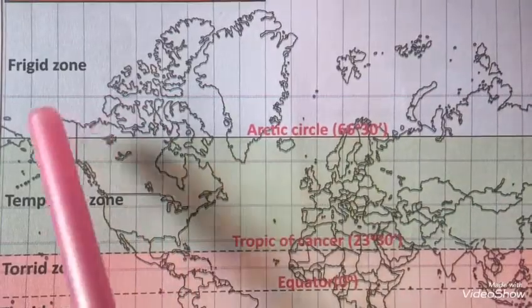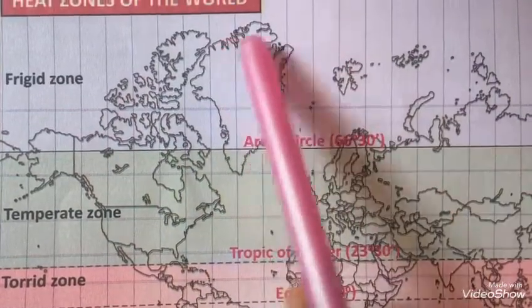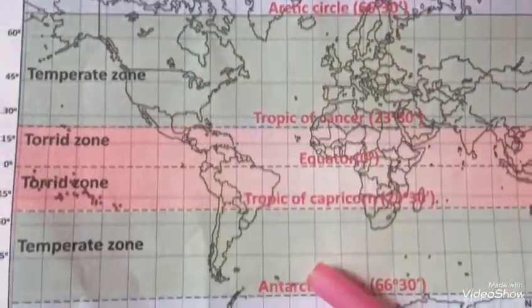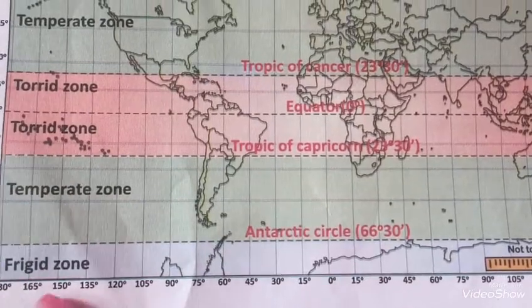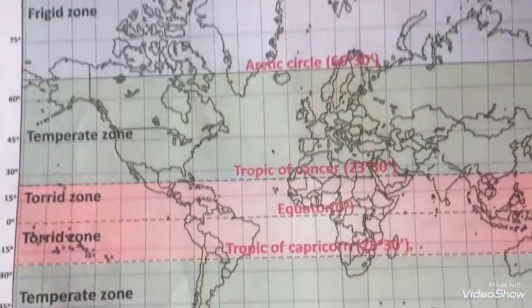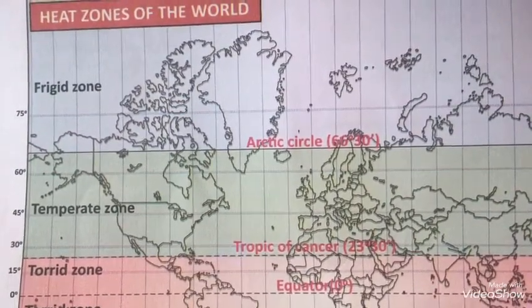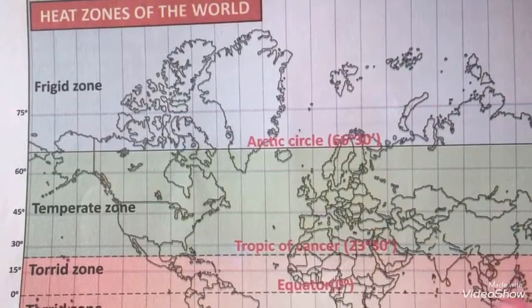See the map. The frigid zone lies in between the Arctic Circle and the North Pole. And see here, it lies in between the Antarctic Circle and the South Pole. So it receives only a small amount of sunlight. So throughout the year, this region will experience snow.